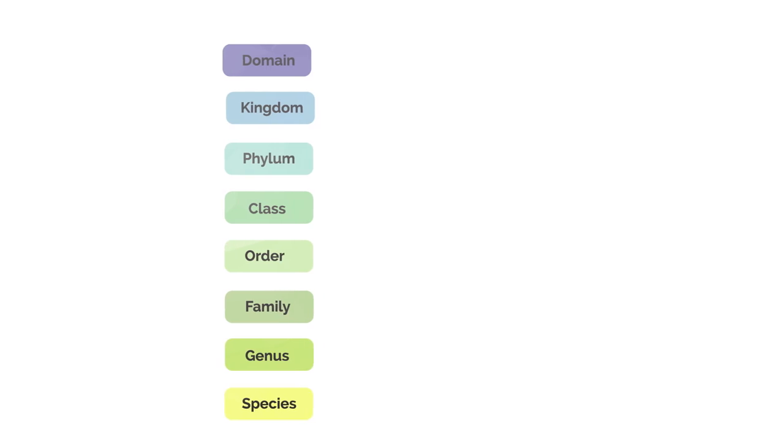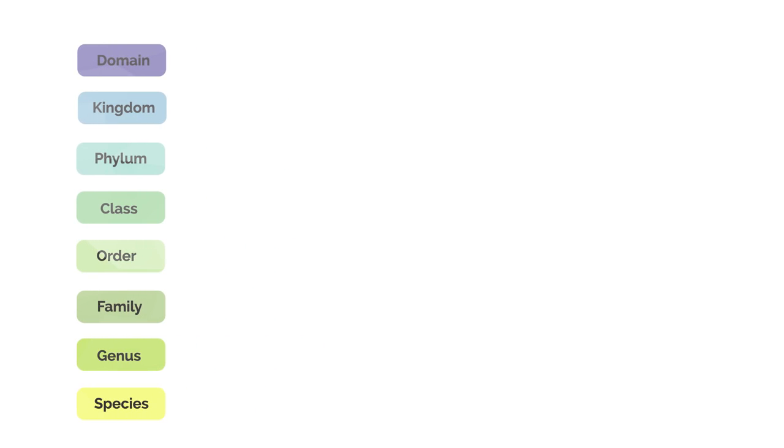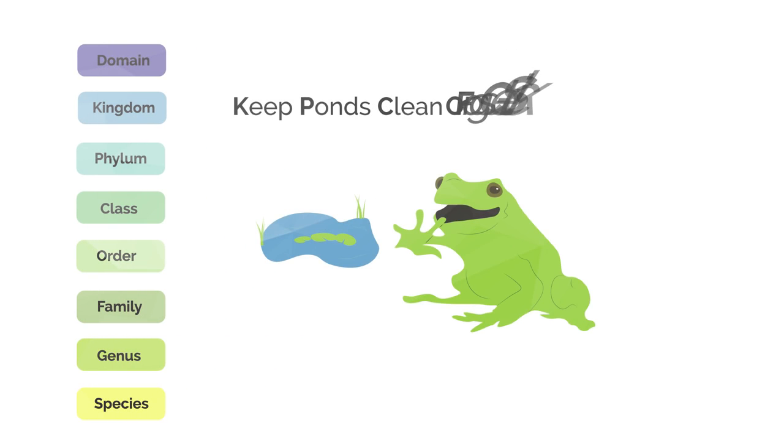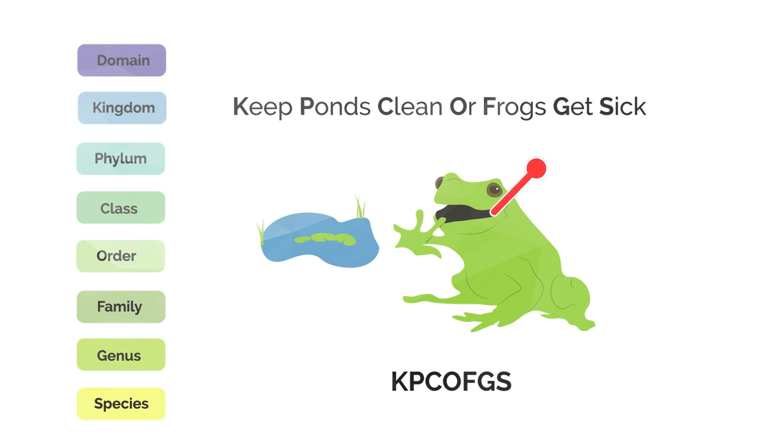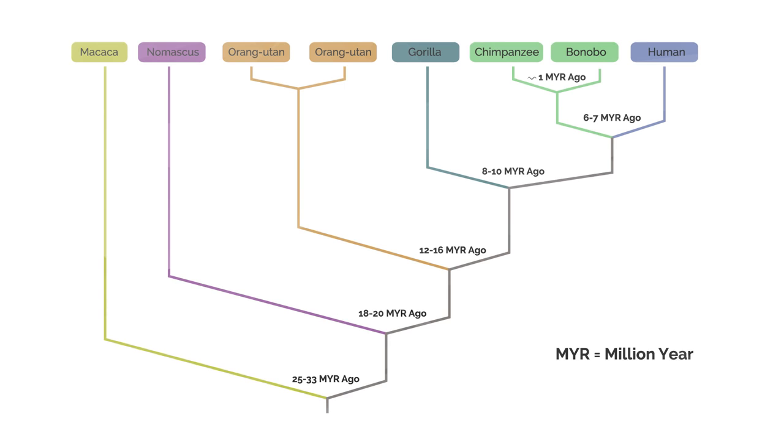You can make up a little rhyme or acronym to remember this, such as keep ponds clean or frogs get sick. By using this system of common groupings, we can develop diagrams that show the interrelatedness of organisms based on their morphological diversity. For example, this diagram of a taxonomic tree shows that humans are more closely related to chimpanzees than they are to gorillas. A common ancestor is represented by each split in the branches of the taxonomic tree. How long ago did humans and gorillas diverge from an evolutionary perspective?